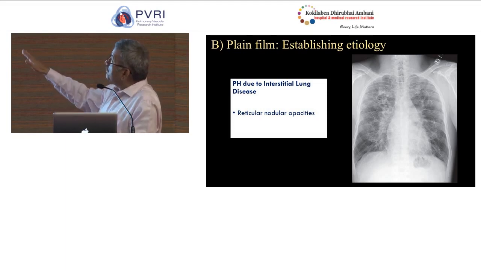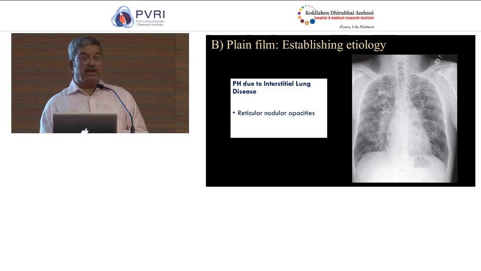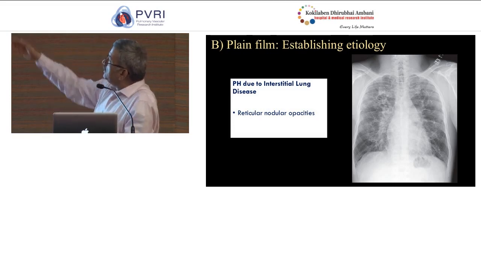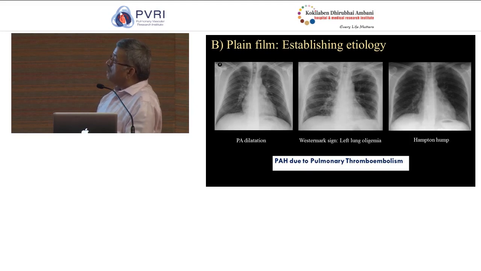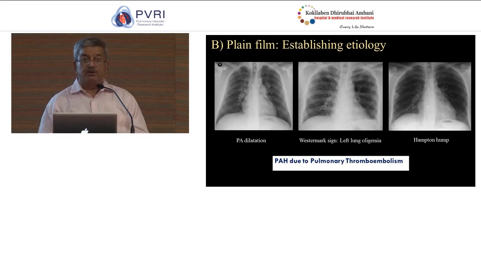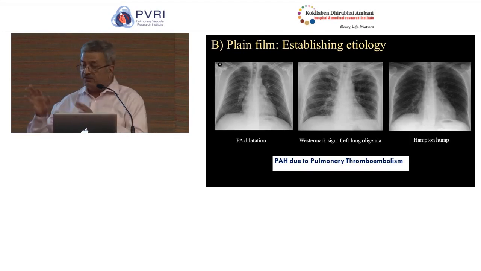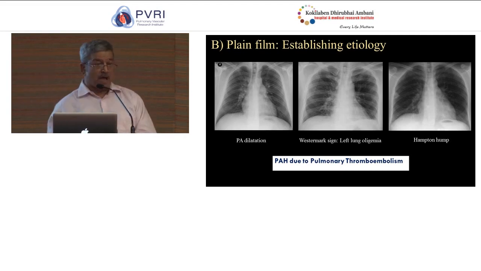It can also identify with a reasonable accuracy a lot of pulmonary diseases which can produce pulmonary artery hypertension. For example, this is an example of interstitial lung disease. Here is another example of interstitial lung disease. And then we have some very typical chest radiographic abnormalities which can be produced in the setting of thromboembolism. Thromboembolism is not the subject today, so I'm not going to try and discuss each of these radiographic abnormalities.